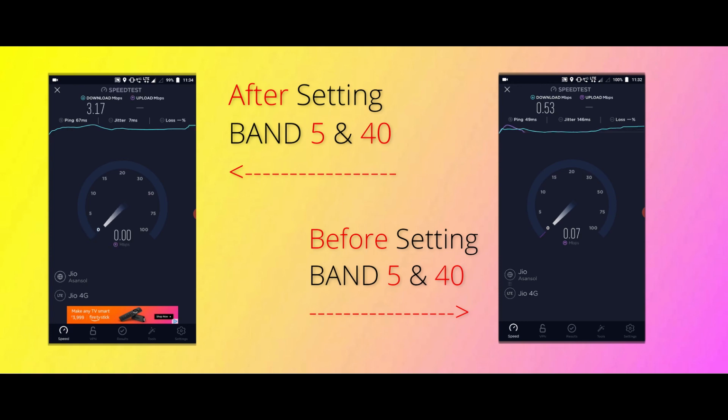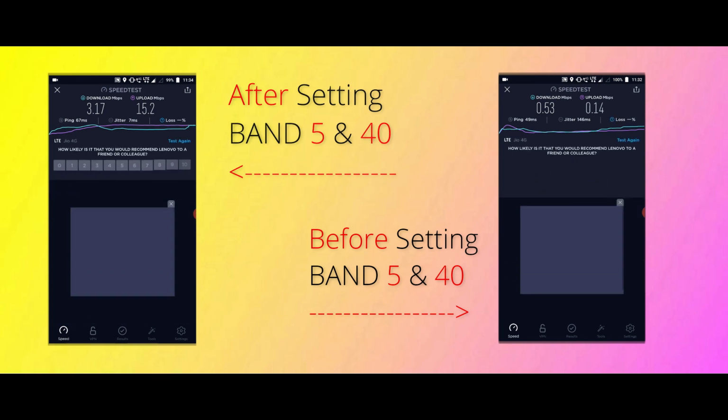A quick warning here, modifying these band settings may boost your speed but may also result in network loss depending on the service availability, as our device cannot use the other bands for complementing the services during downtime. Okay, so now the jumbo trick.